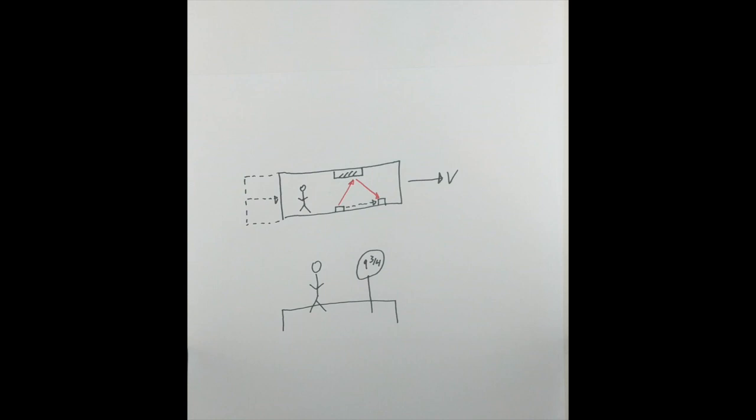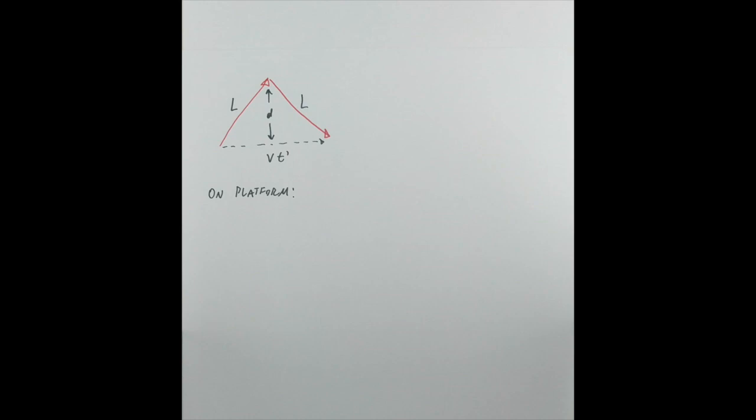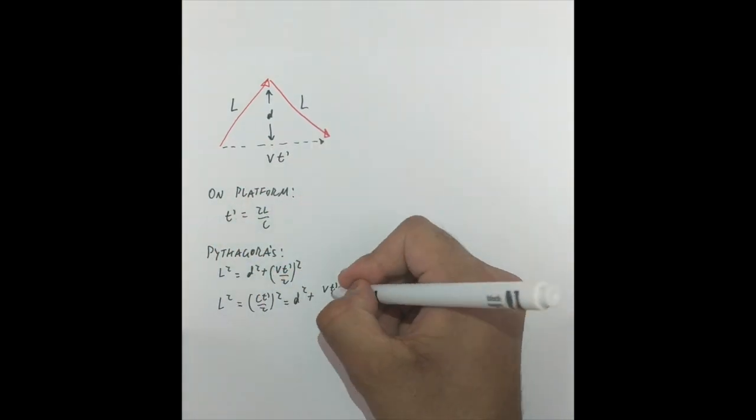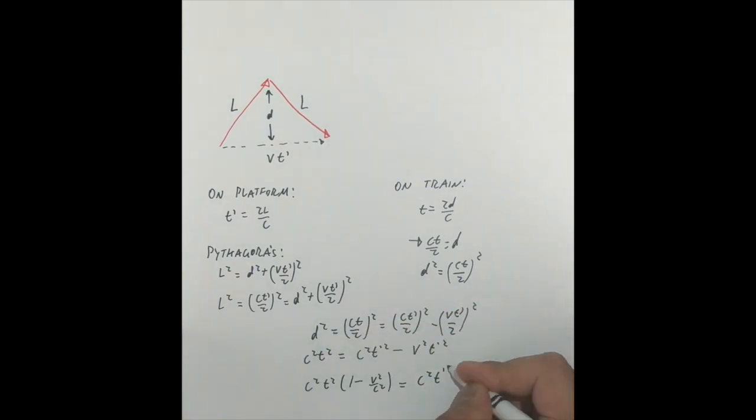To the observer on the platform, the light travels a distance according to Pythagoras' theorem. L equals the square root of d squared plus (v t prime over 2) squared. The height of the train d remains the same the entire time since the length is only contracted horizontally, not vertically. We can use this fact to relate the time of travel for the light on the platform to the time on the train.